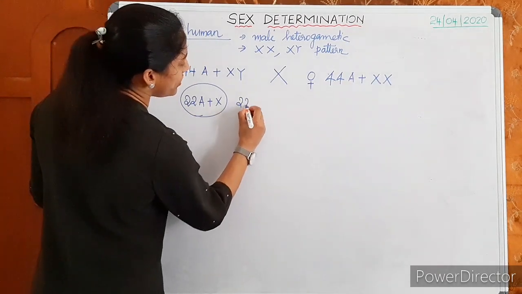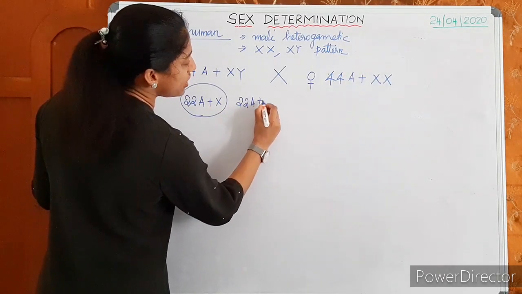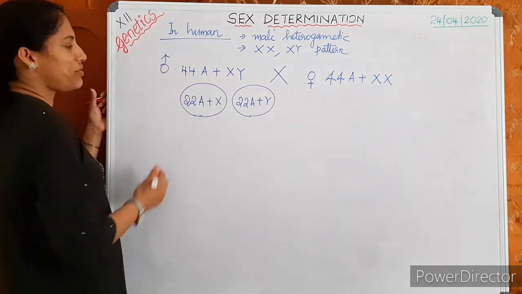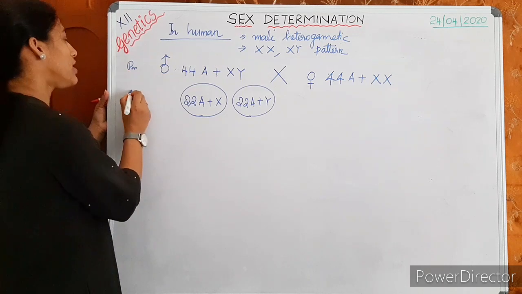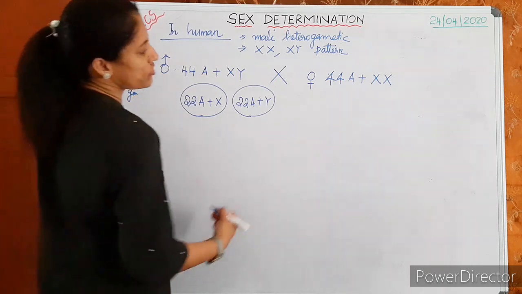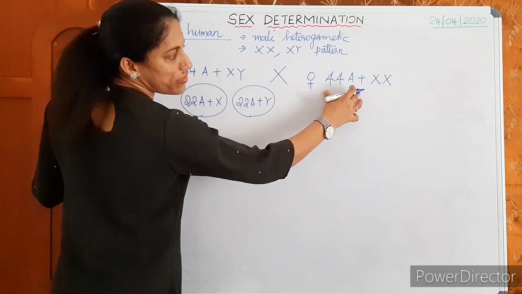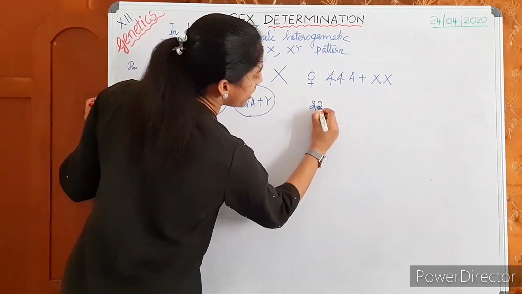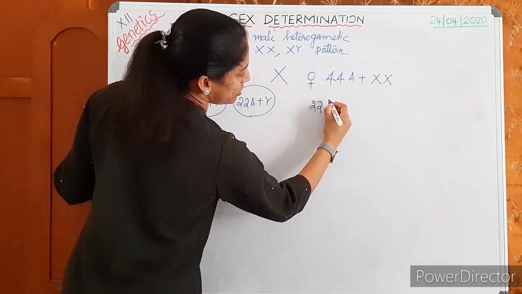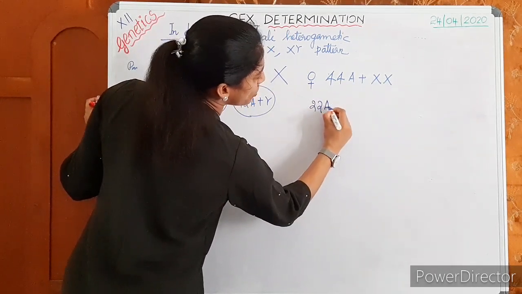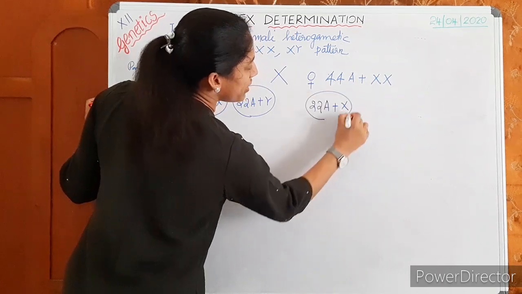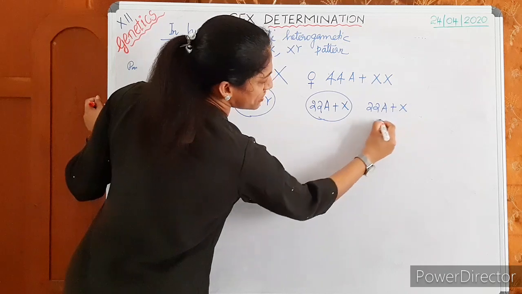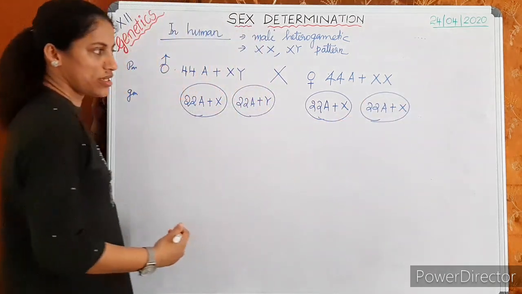And 50% will be with 22 autosomes plus Y chromosome. Okay, simple. The same way you have to represent: these are parents, these are gametes, and then the offspring. So, when this female produces ova, all the ova are carrying X chromosome. You can just represent it as 22 autosomes plus X chromosome, and here 22 autosomes, one more. The same way we represent one more, just for easiness of this combination.